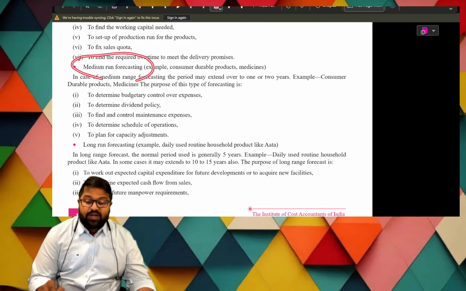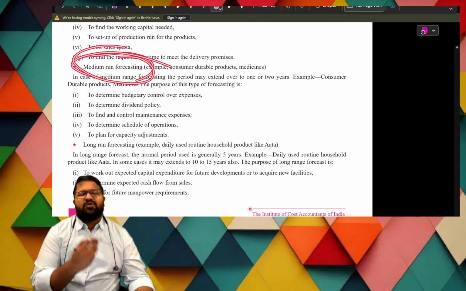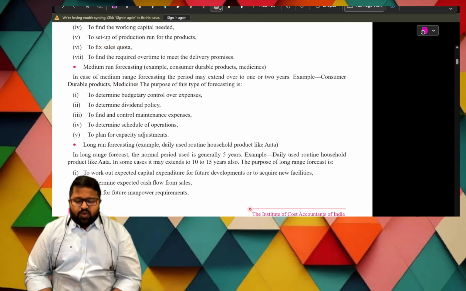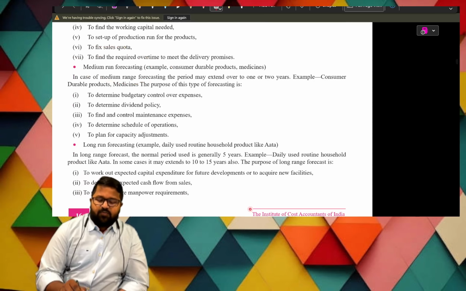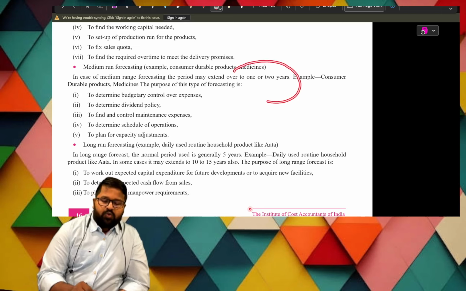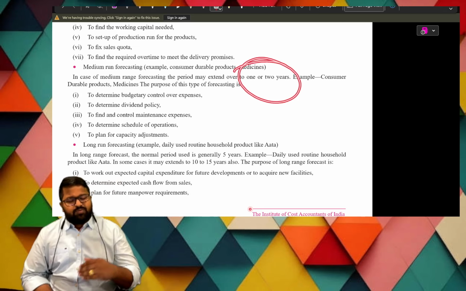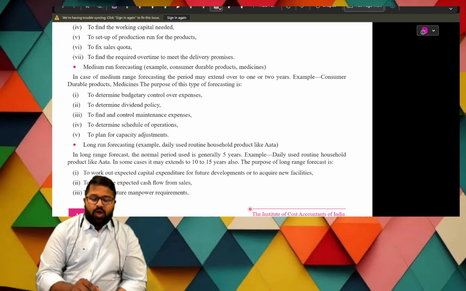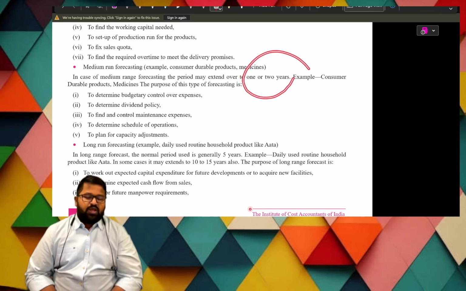Medium term forecasting, or medium range forecasting. What is this? It extends over 1 or 2 years. It may extend over 1 or 2 years. Okay, now next one.